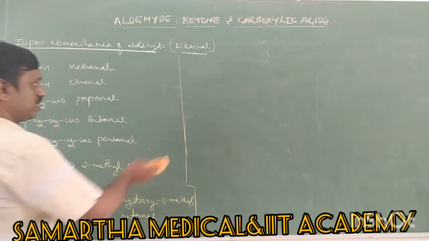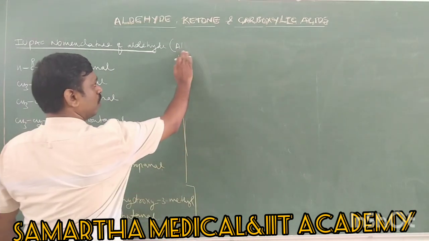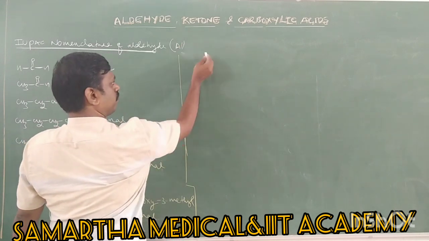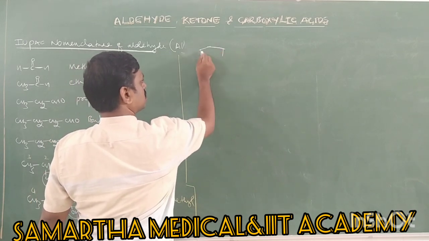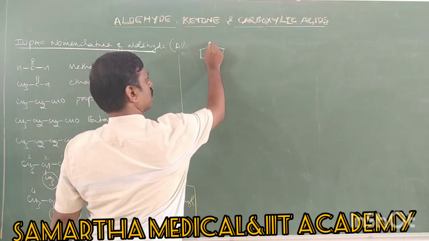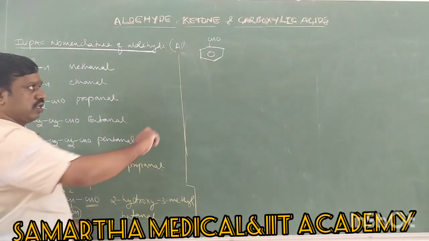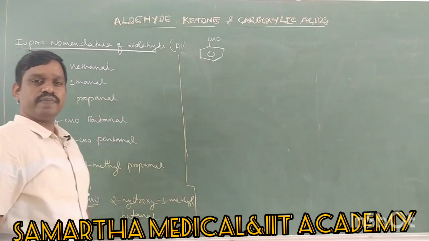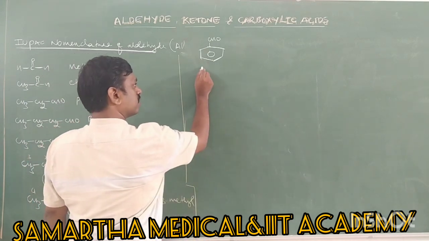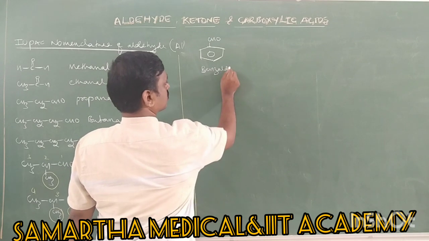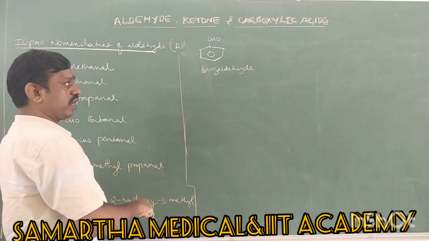Okay, so next let us write a different example. If a benzene ring contains an aldehyde group, what is its IUPAC name? You cannot say benzenealdehyde, it is not benzenealdehyde. Its common name, we know, is benzaldehyde. Benzaldehyde, right?